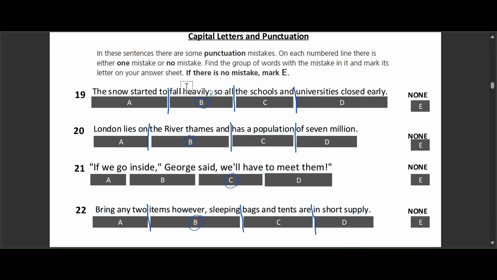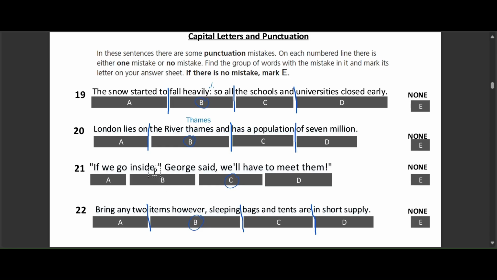Question 20. London lies on the River Thames and has a population of 7 million. A, B, C, D, and E are the options. The correct answer is option B. Did you notice that Thames doesn't have a capital letter? River names should always start with a capital letter, so it should be Thames.